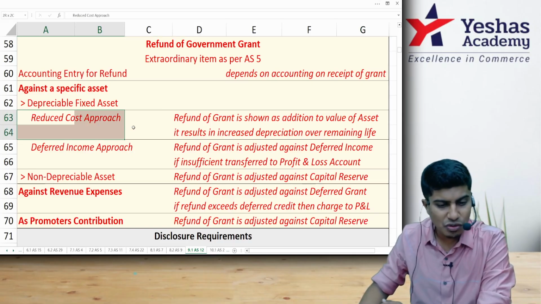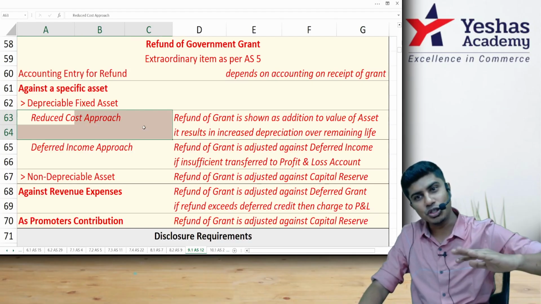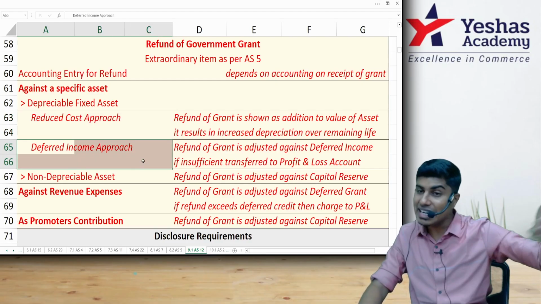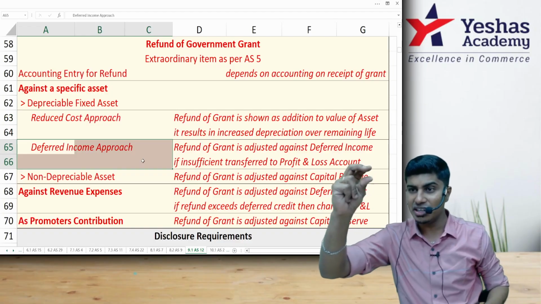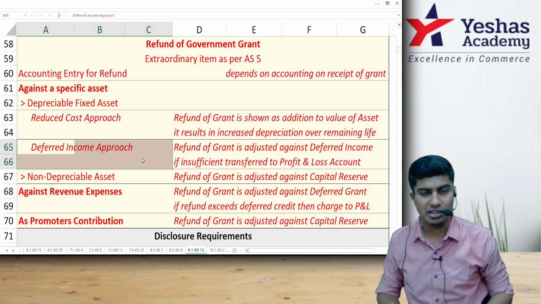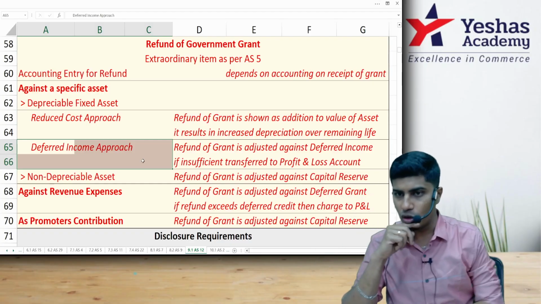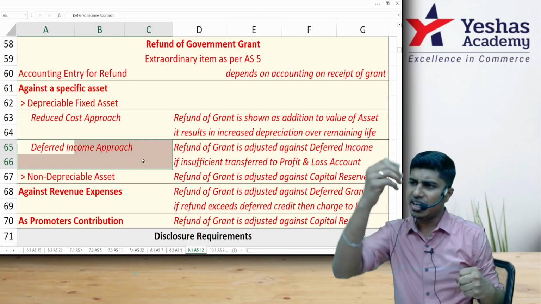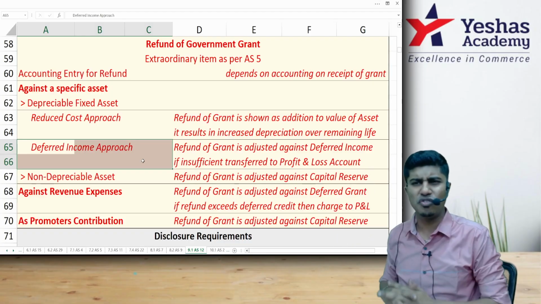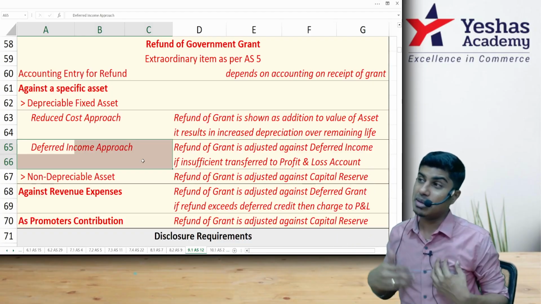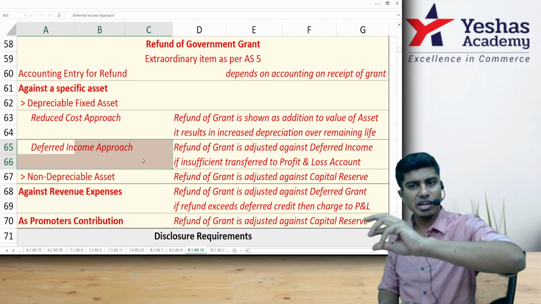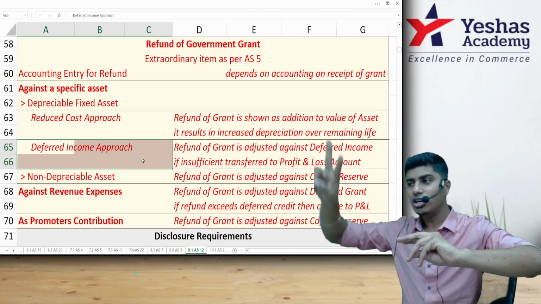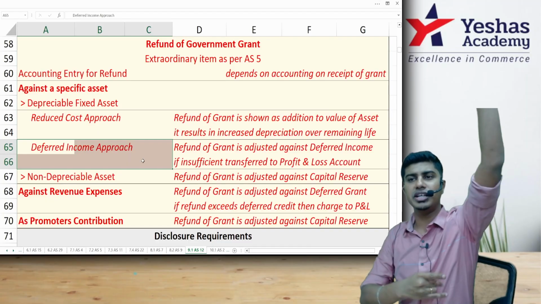In the past, if it was reduced from the cost of the asset, now we should add it back to the cost of the asset. In the past, if we had treated it as deferred income, the balance in deferred income will be reversed by paying the government back the money. Let's say we had received a 20 lakh government grant. I had reduced 20 lakh from the cost of the asset of 1 crore, making it 80. That 80 is depreciated for 3-4 years. Now it has come to about 55 lakhs. Now the government is asking me to refund the entire 20 lakh. Now my asset is 55. When I had received the grant, I had reduced it from the cost of the asset. Now I add this 20 lakh back to the cost of the asset, increasing it to a new amount.